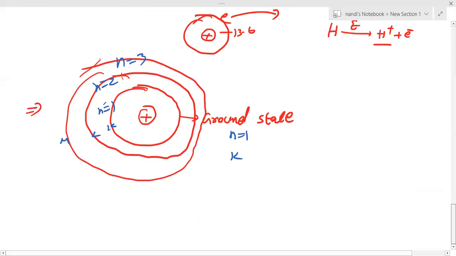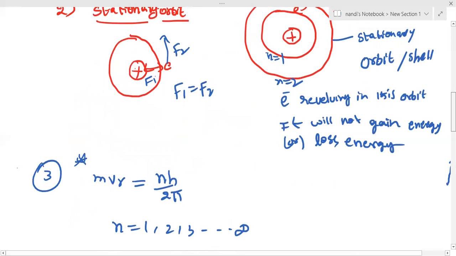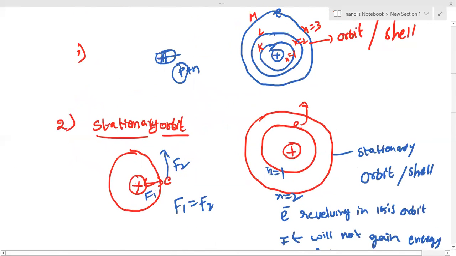Next, excited state. One more term is there, because the electron can be excited to any shell. That's what we call excited states. That may be n equal to 2, 3, 4 and so on. Clear? Those are excited states. If n equal to 2, it is the first excited state, like that. Clear? I hope you understood the main postulates of Bohr's atomic model.